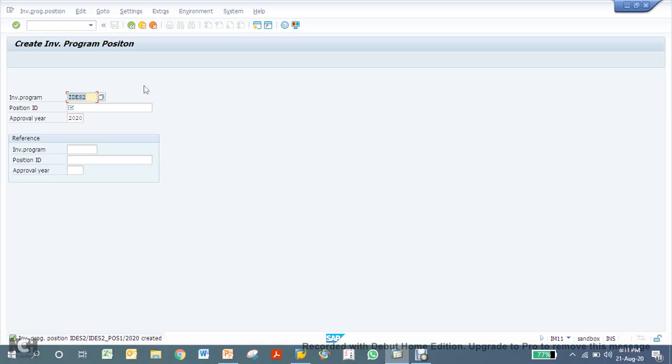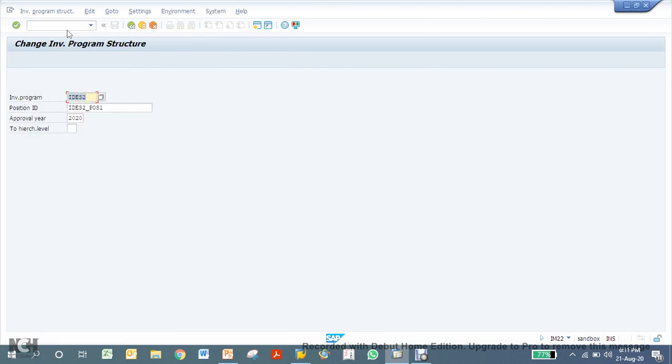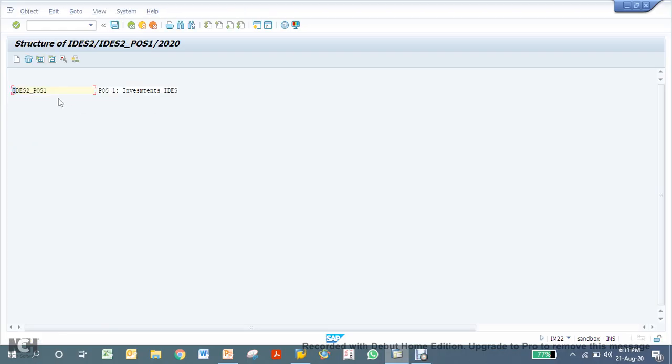This is very important. Now you have to create the hierarchy. For that, let's go to IM22. So now you enter here, and like cost center hierarchy or profit center hierarchy or even cost element group you create, same way you can create the hierarchy here.